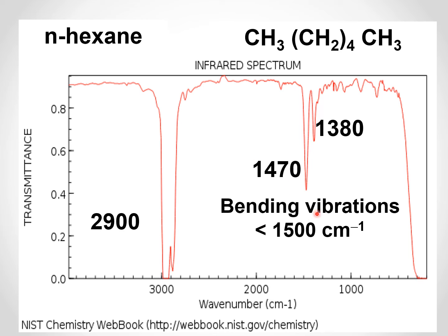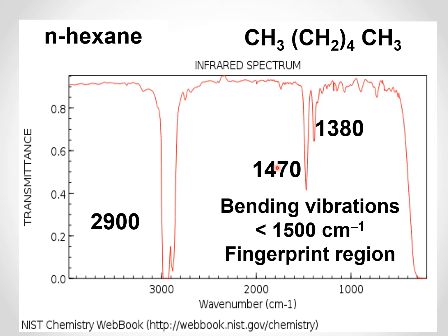Now this spectrum has a peculiarity. These bending vibrations, this region below 1500 centimeter inverse, is called the fingerprint region. So it is a fingerprint of this molecule. You can correctly identify the molecule if you study this fingerprint region. If you analyze the peaks in the fingerprint region, you can correctly find out the compound. It is a fingerprint. But it is very difficult to do that. This is a simple compound, so it will be easy.